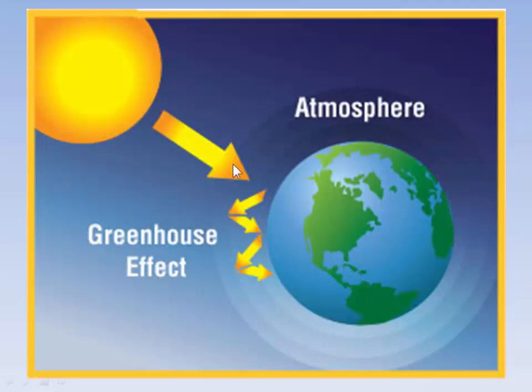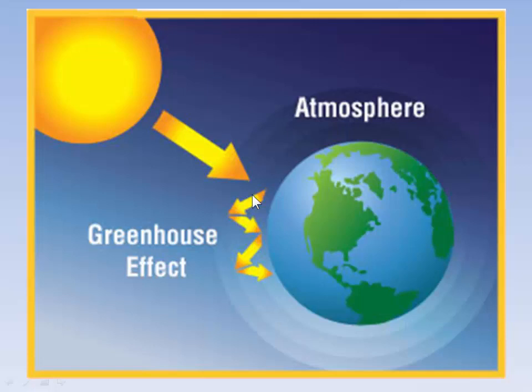Energy from the sun reaches the earth and warms the earth. Then the earth re-radiates that heat back out into space, especially at night. But some of that heat gets trapped by the greenhouse gases in the atmosphere, and that keeps the earth warmer than it would be otherwise.